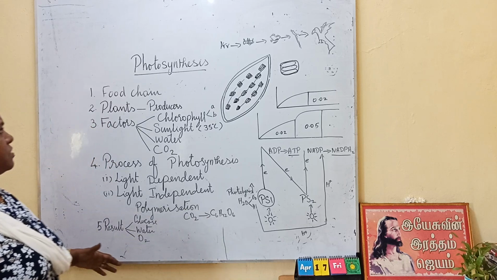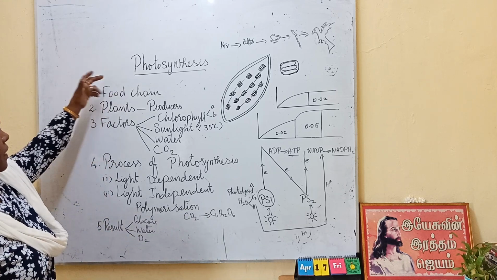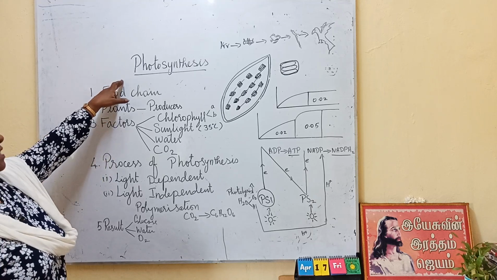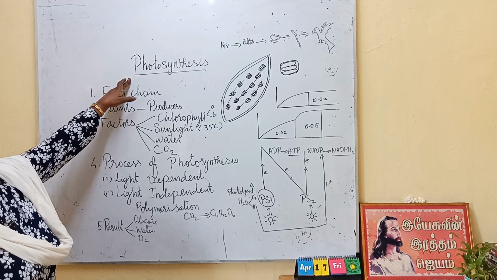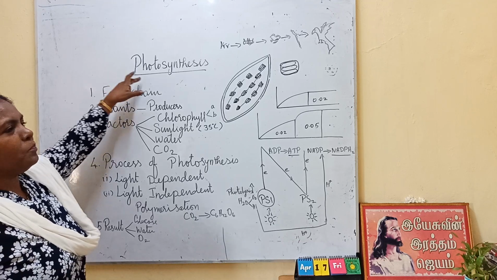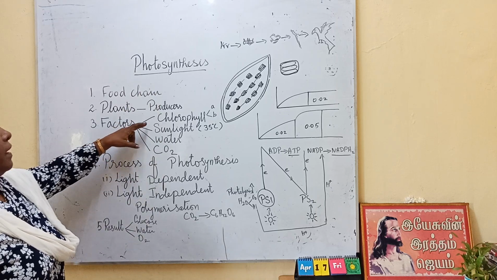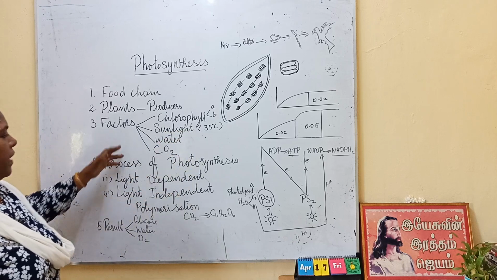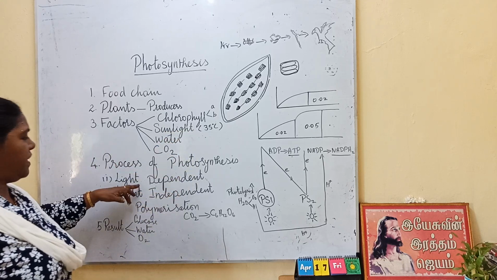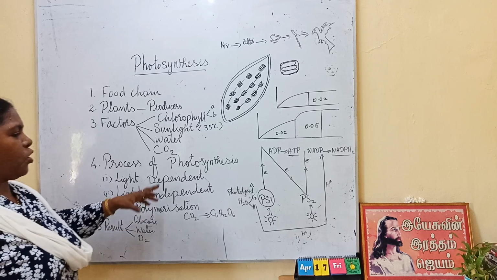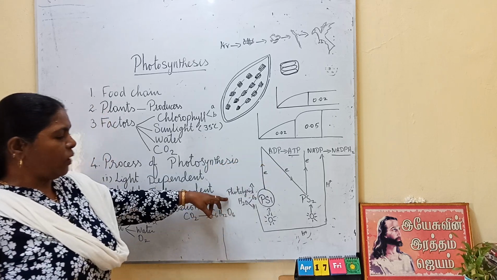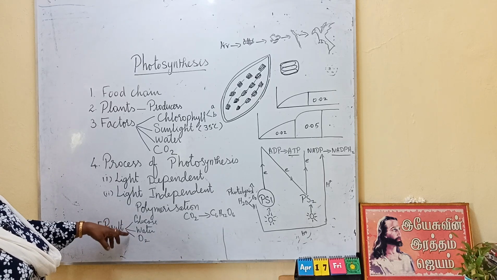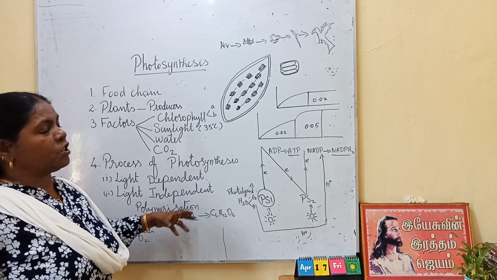Okay, so in this class we have seen the food chain, plants are producers, and what are the factors necessary for photosynthesis. What is photosynthesis? Of course you know, I need not say what is photosynthesis. From 6th standard you have been studying. So the factors, and how the factors are affected. If the factors increase or decrease, what happens? Then how the process of photosynthesis takes place, light dependent, light independent, and what is photophosphorylation, what is photolysis, and what are the end products of photosynthesis, glucose, water and oxygen, and how the food prepared is distributed to the different parts.